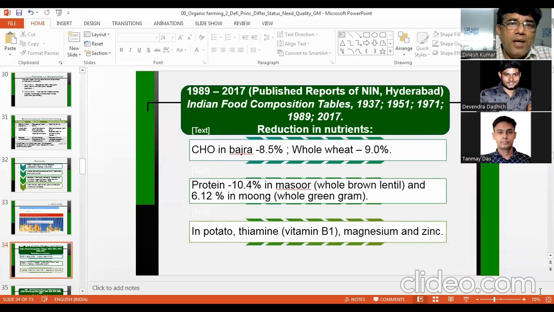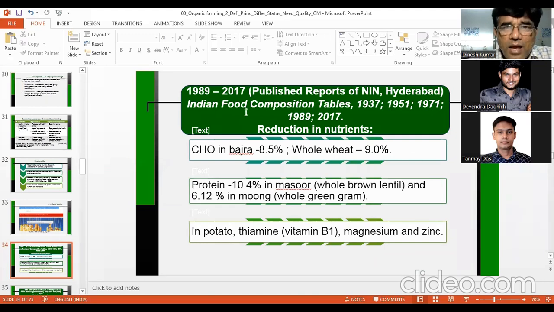And you can see the evidence. This is your National Institute of Nutrition. You can go to the website of this institute. It belongs to the Government of India, I think under the CSIR or ICMR, I don't know, but it is under government control.